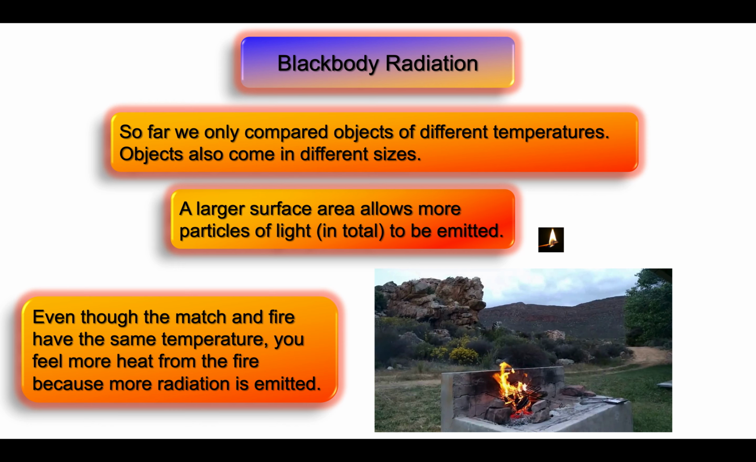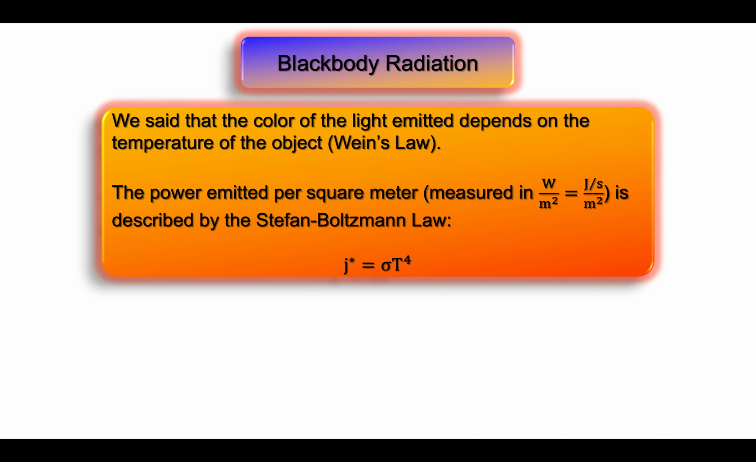Now, a campfire and a match are not good examples of blackbody radiation, but the idea of a larger surface area allowing for more radiation in total to be emitted will imply that a larger object will tend to be brighter than a smaller object, provided both objects are at the same temperature.